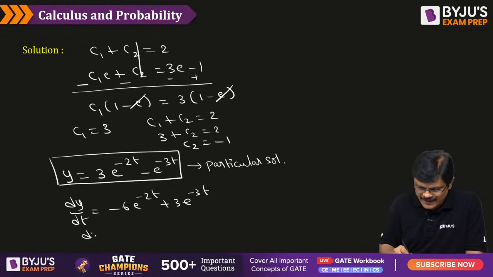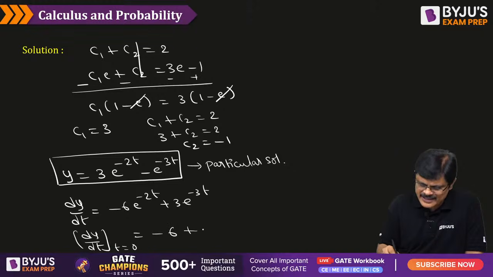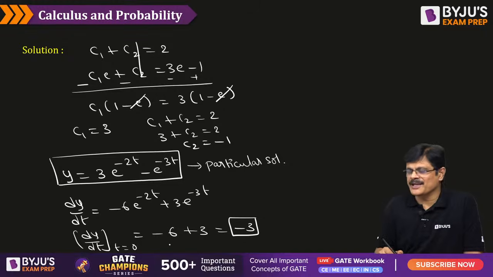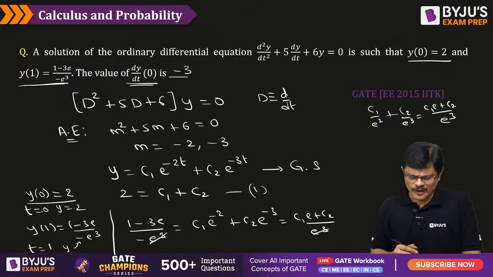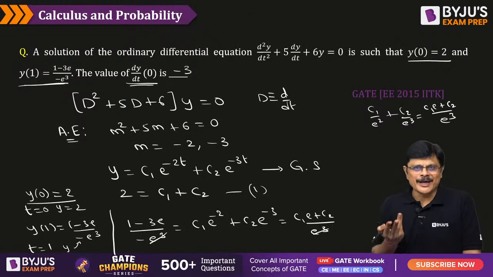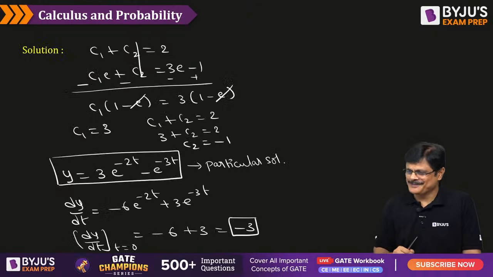You have to find dy by dt when t is equal to 0. You put t is equal to 0. This is minus 6 plus 3, which means minus 3. So the correct answer for this problem is minus 3. Obviously, in mathematics, people expect you to do mathematics, my dear friends.